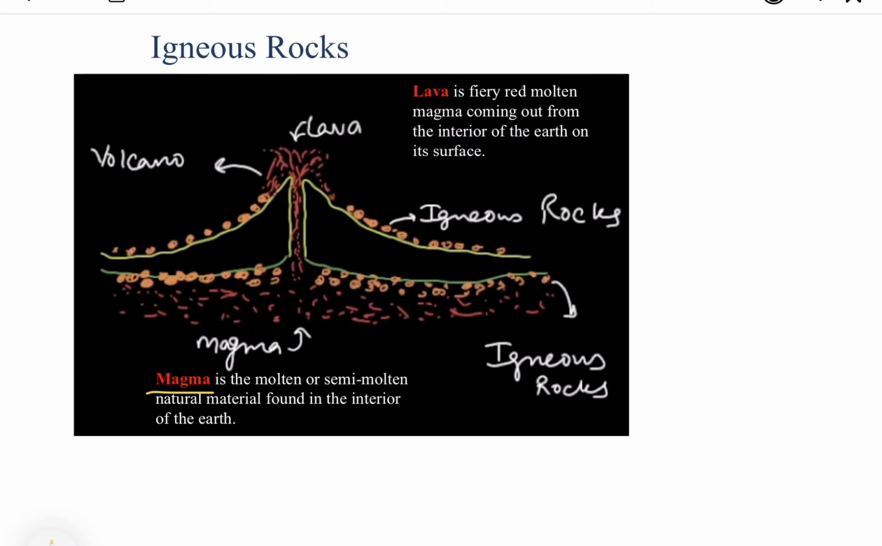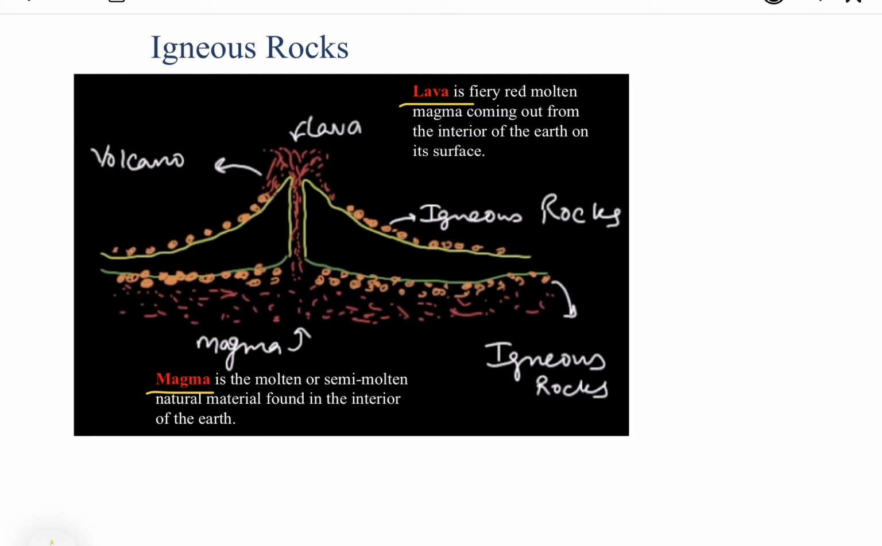This we have done in the first video when we discussed the second layer of the earth, that is mantle. Mantle is actually the chamber of magma, means where the rocks are present in liquid form, and that is called the magma. So this also we have done, that the magma comes on the earth's surface through the asthenosphere, and when this magma comes on the earth's surface, it is called lava. So lava is fiery red molten magma coming out from the interior of the earth on its surface.